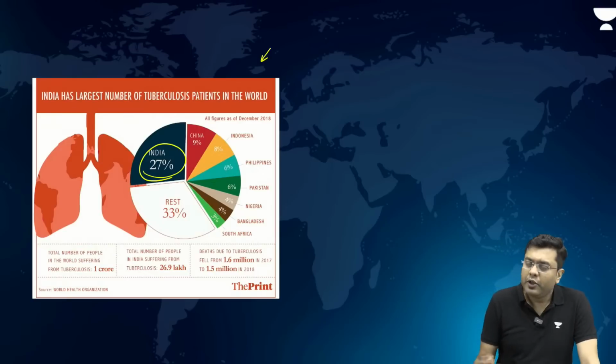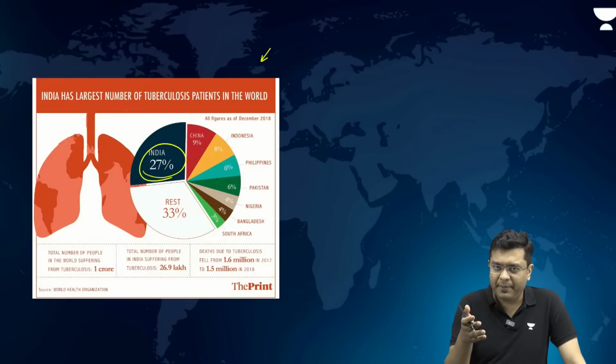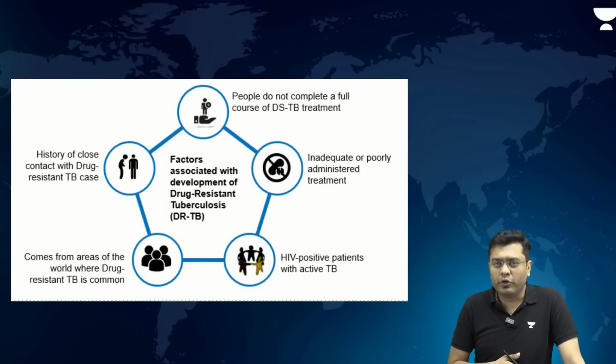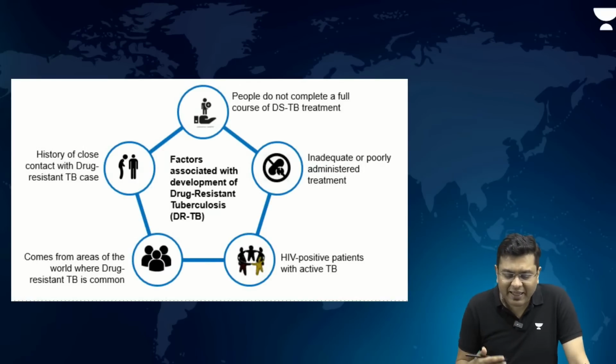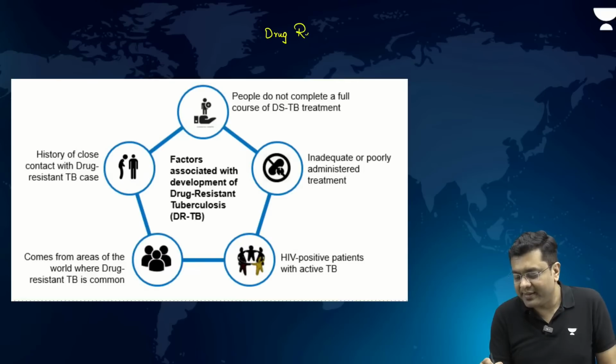That is where you will have not only lakhs of casualties every year, but at the same time, the infection rate will also increase. That has led to the development of drug resistant TB. What is this drug resistant TB?